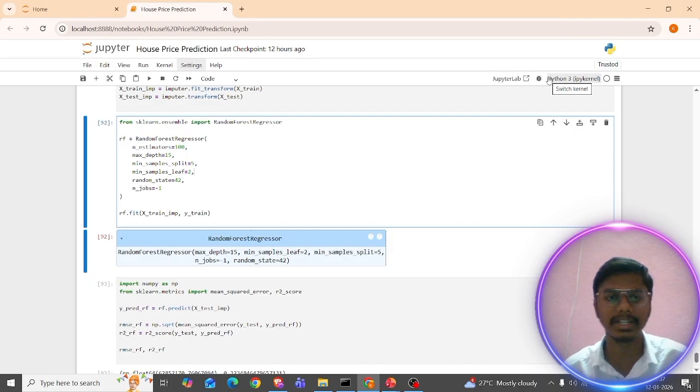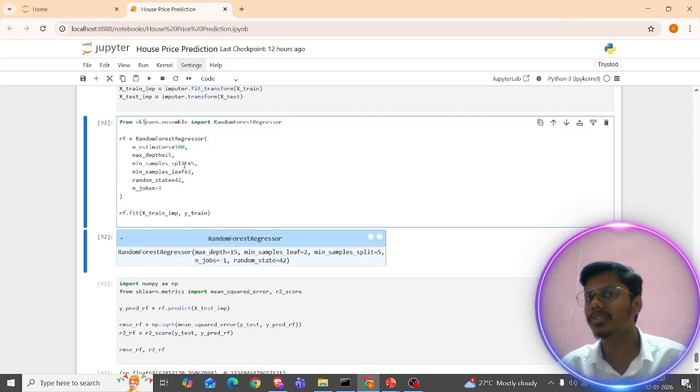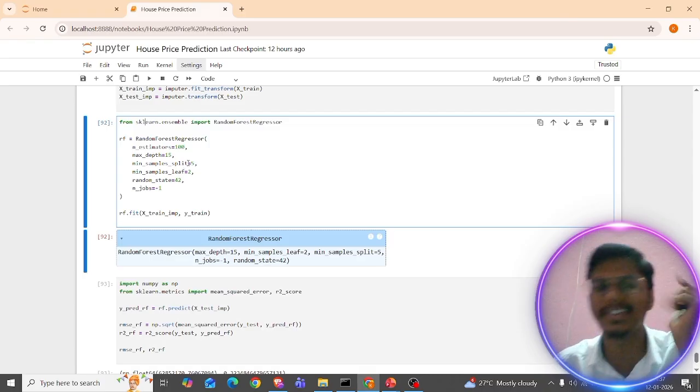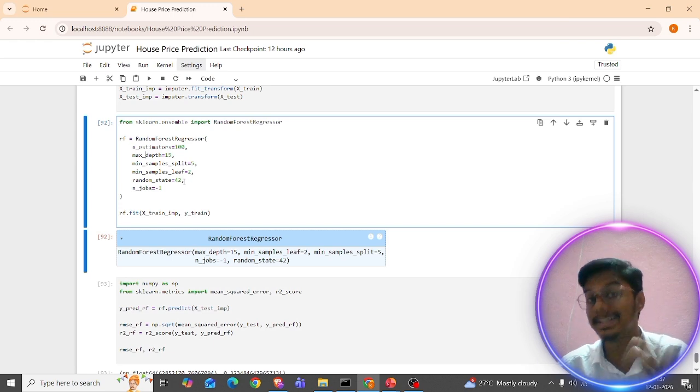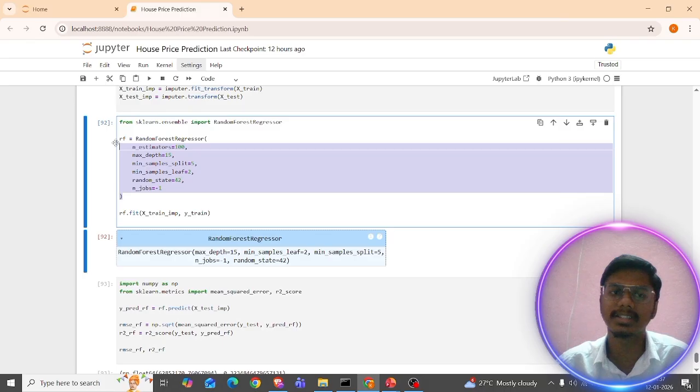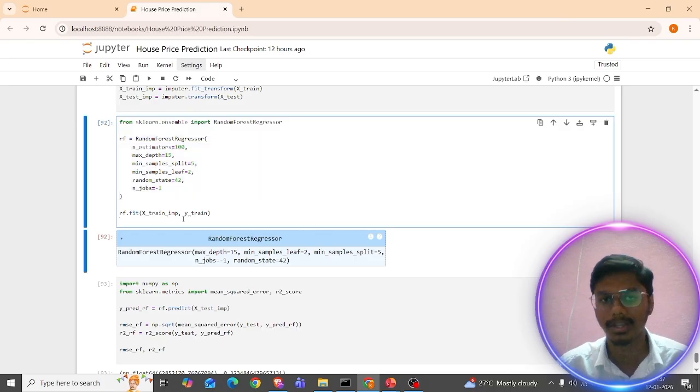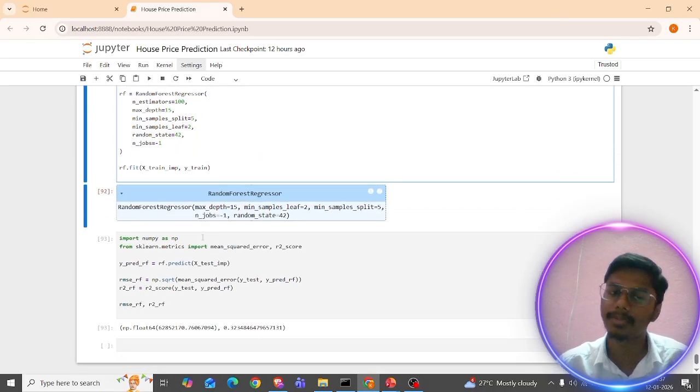Now let's get into my Jupyter notebook. I'm importing from sklearn.ensemble the RandomForestRegressor. Random forest is also available for classification. So rf equals RandomForestRegressor with n_estimators equal to 100 and max_depth equal to 15. Likewise, we can also give the maximum depth and minimum leaves. I'm just fitting this model with rf.fit, and now the model is trained.